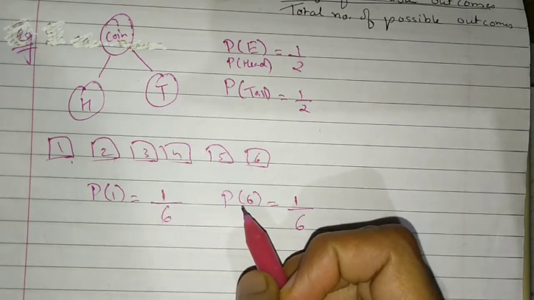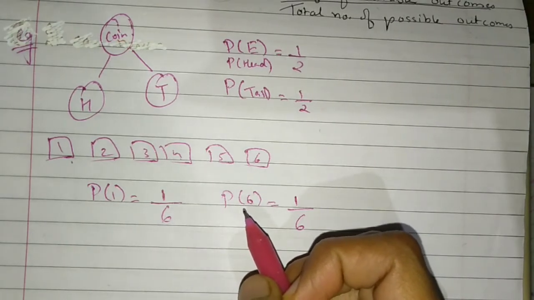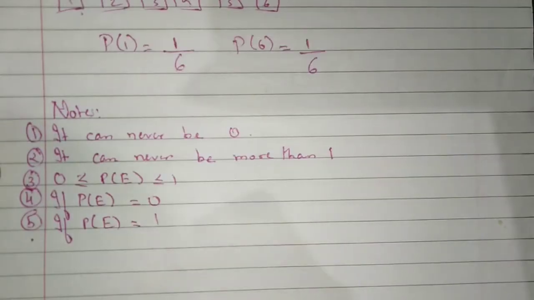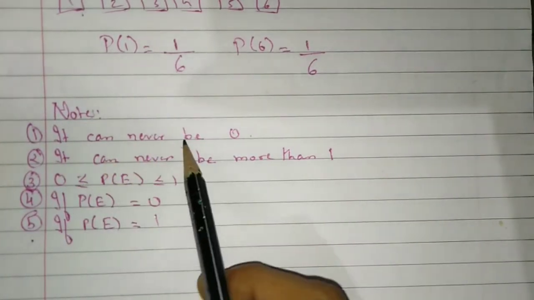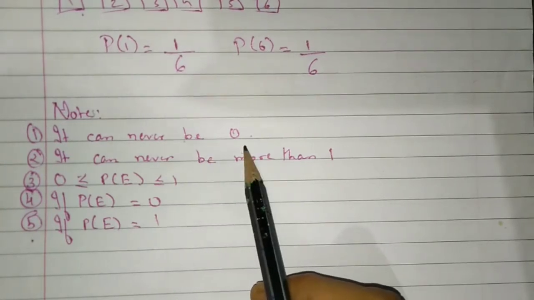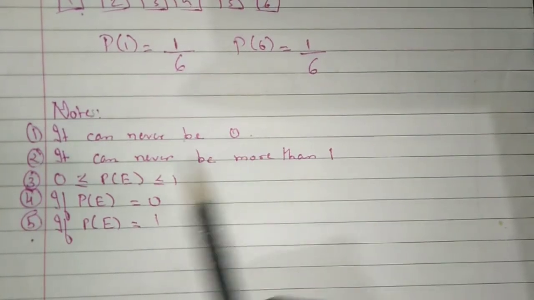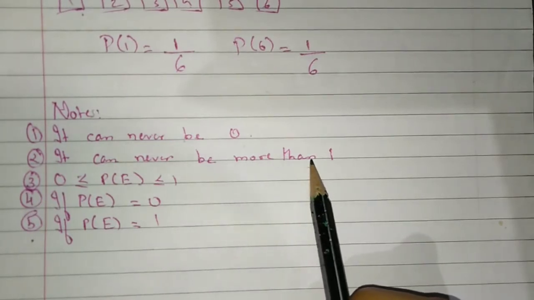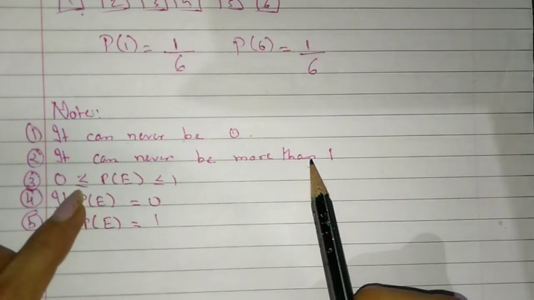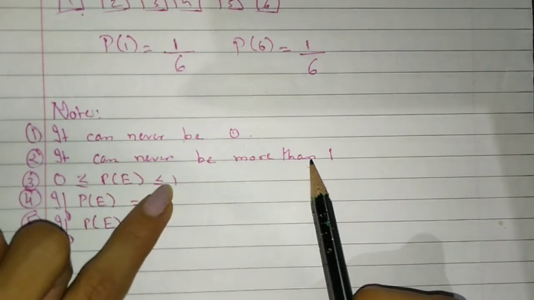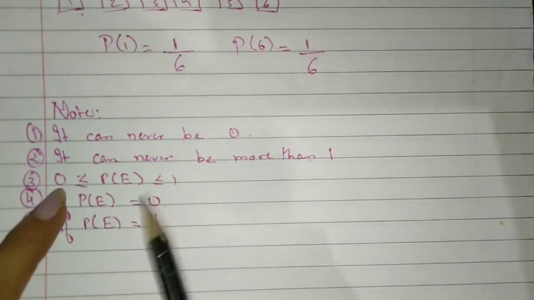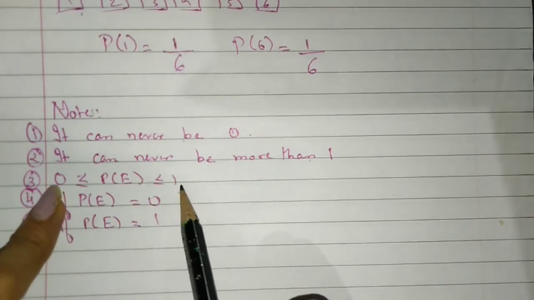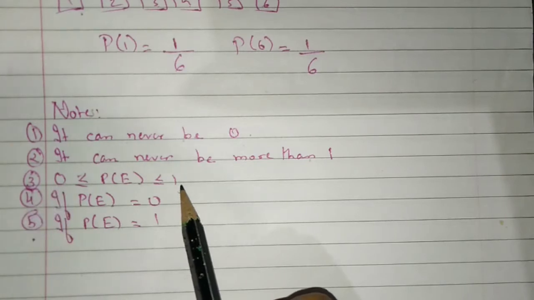Now some important points are there in probability. Let us see some notes. The probability can never be less than 0, and it can never be more than 1. 0 is less than or equal to P(E) which is less than or equal to 1. That means the probability is between 0 and 1 only.